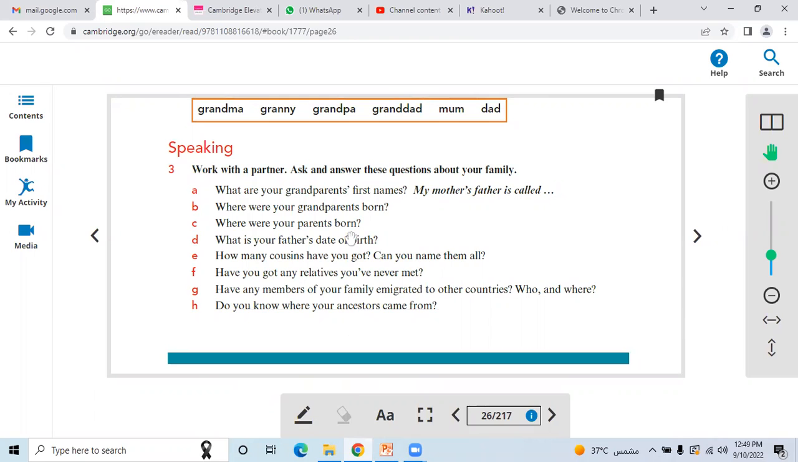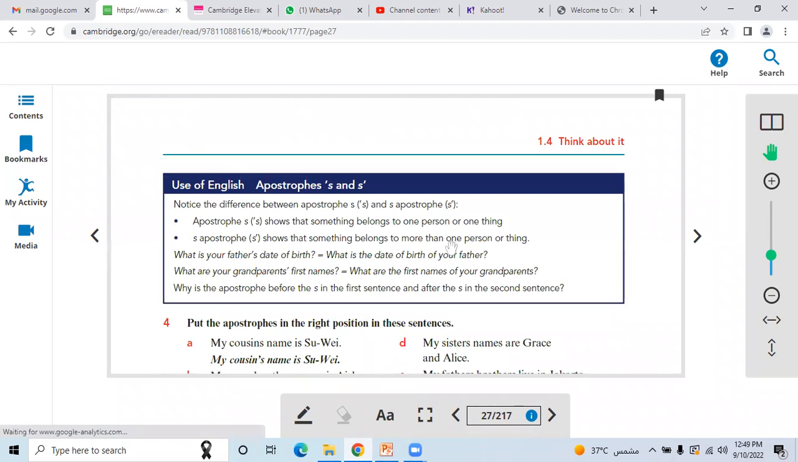That's how you are going to answer this question about your family. For example, what are your grandparents' first names? My mother's father is called whatever the name of your grandfather is, that you can write here, right? And so on till H. Let's move on to the next page.